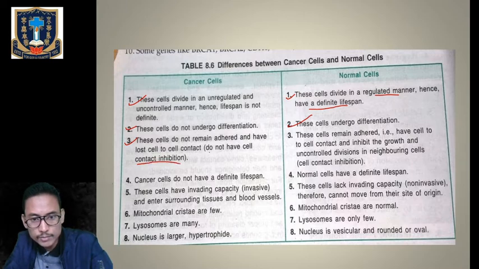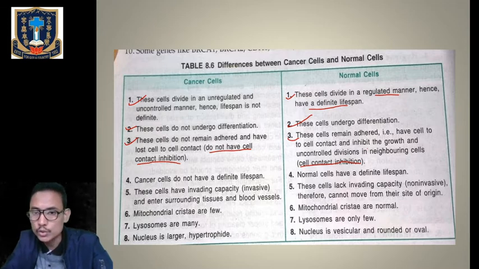Point number three, there is loss of contact inhibition. We just learned that in normal cells we will find the property of contact inhibition. In normal cells there is cell to cell contact. The cells remain tethered. They have cell to cell contact and inhibit the growth and uncontrolled divisions in neighboring cells. That means one cell will control the growth of another cell.